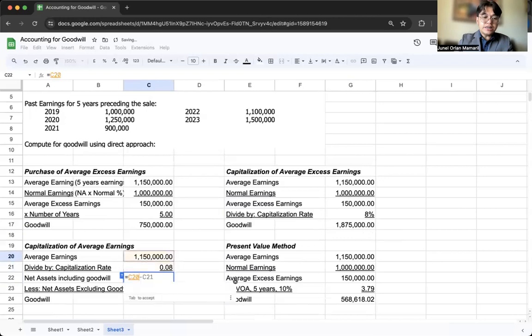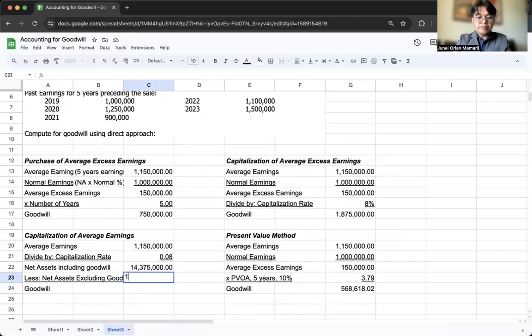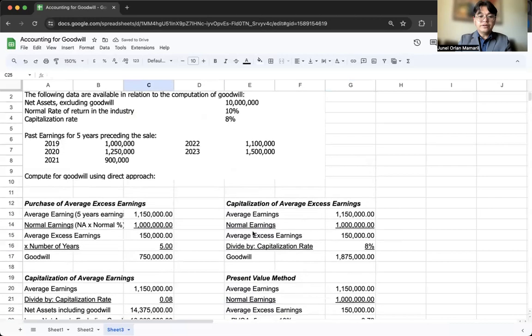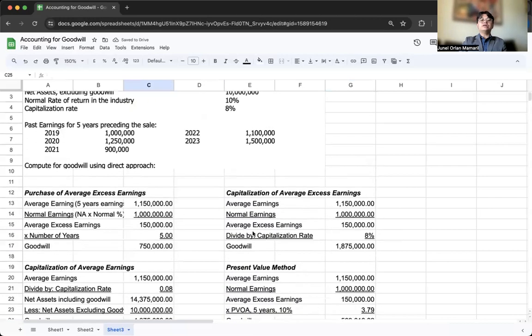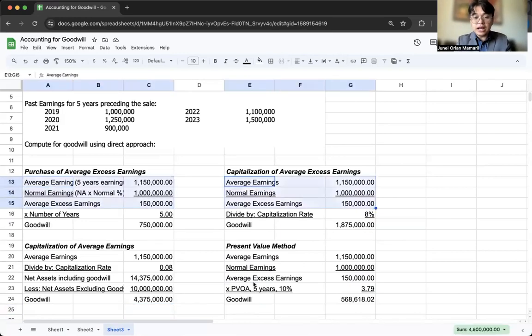So the net assets including goodwill would be 14,375,000. While the net assets excluding goodwill is 10 million. So kung ito yung net assets kasama ang goodwill at ito yung net assets na hindi kasama ang goodwill natin ay 4,375,000.